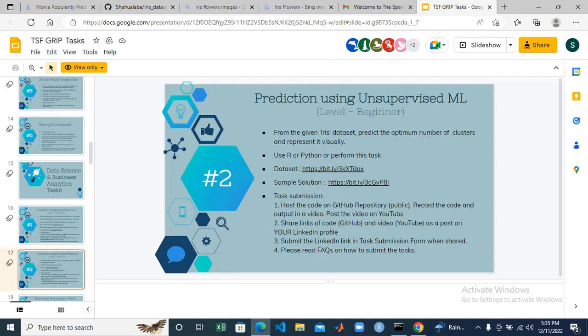Hello everyone, this is task 2 of the Sparks Foundation internship, and the title of this task is Prediction Using Unsupervised Machine Learning.